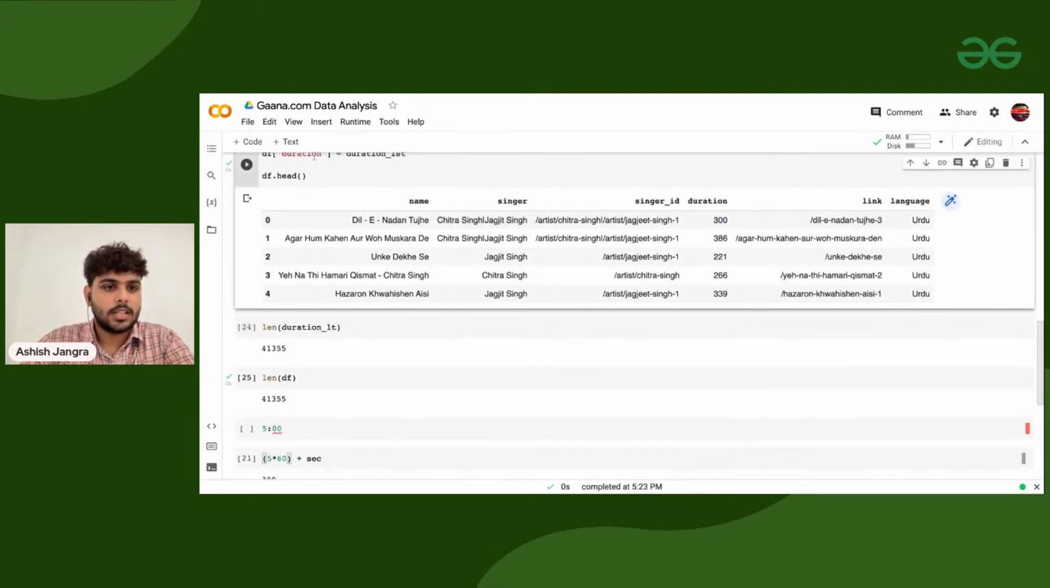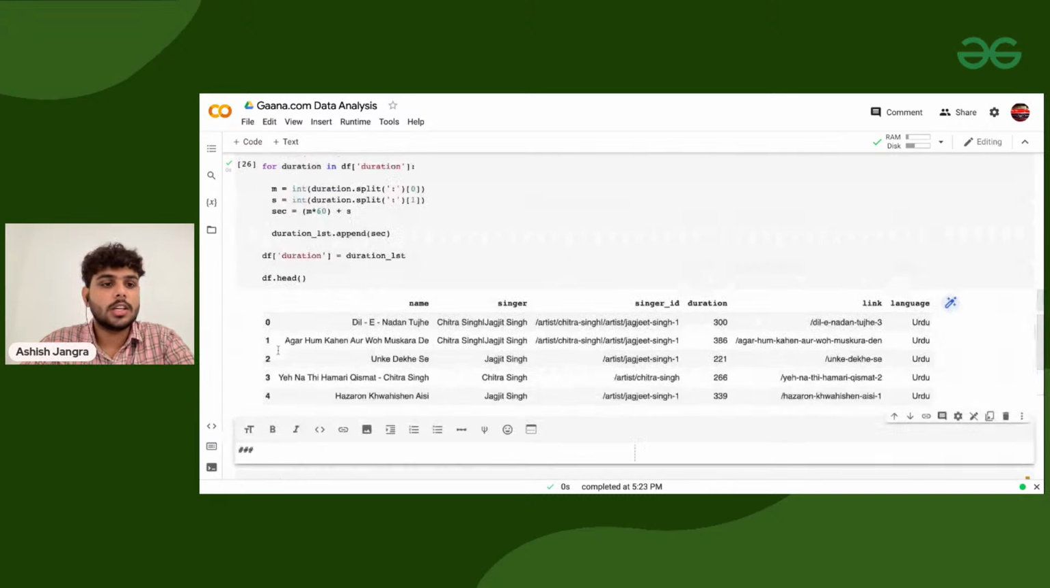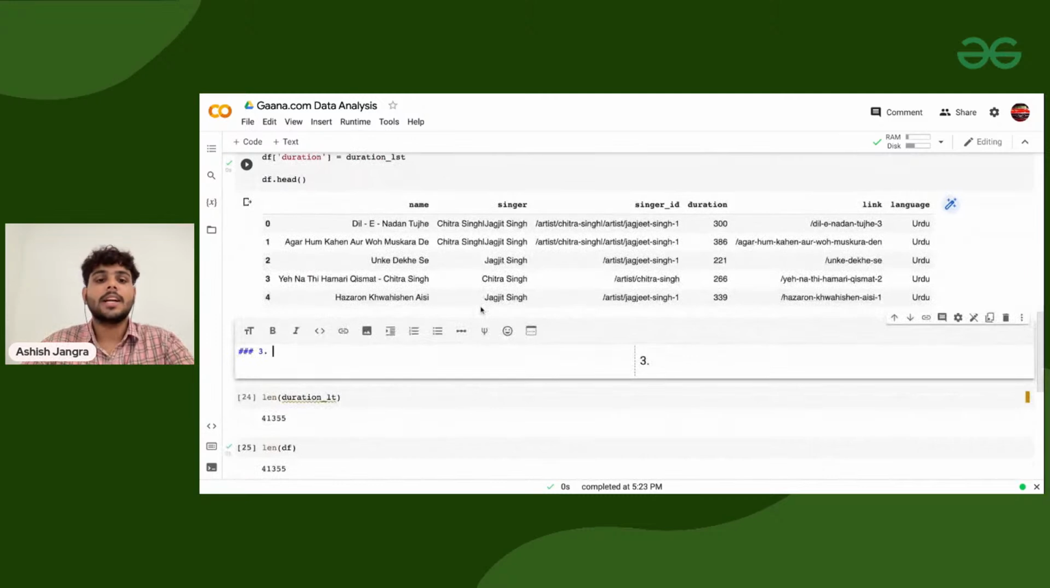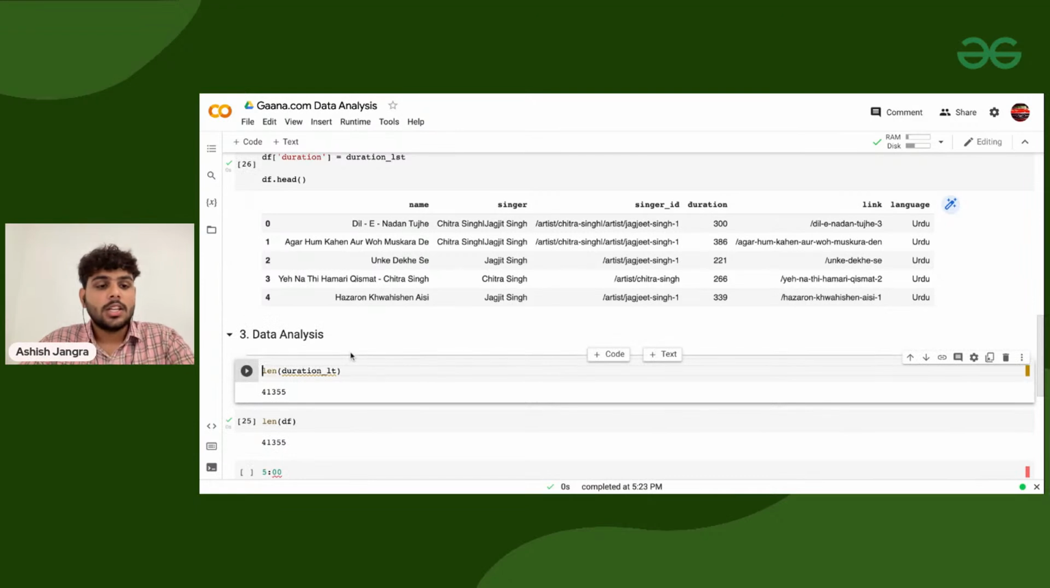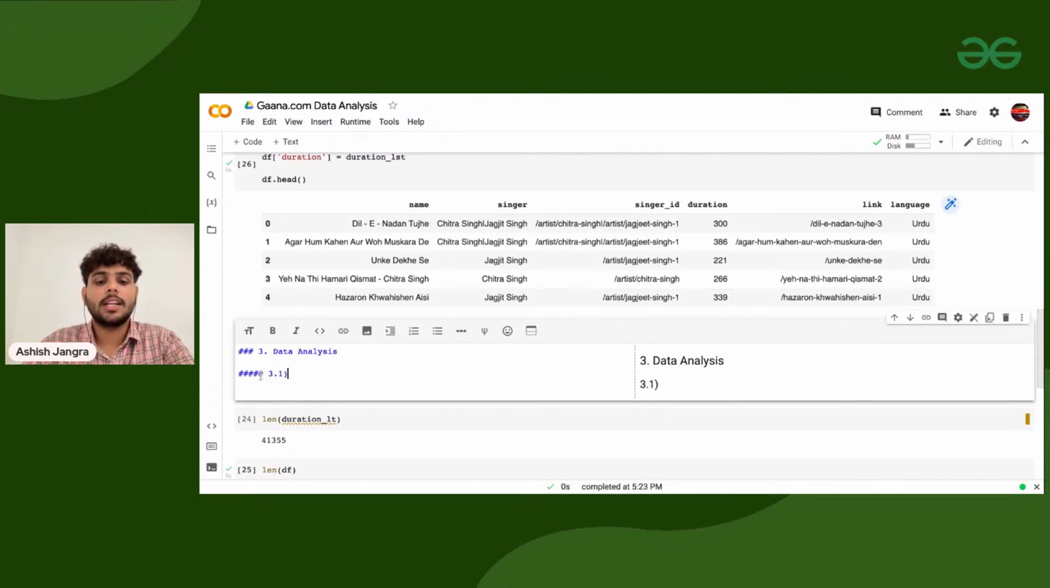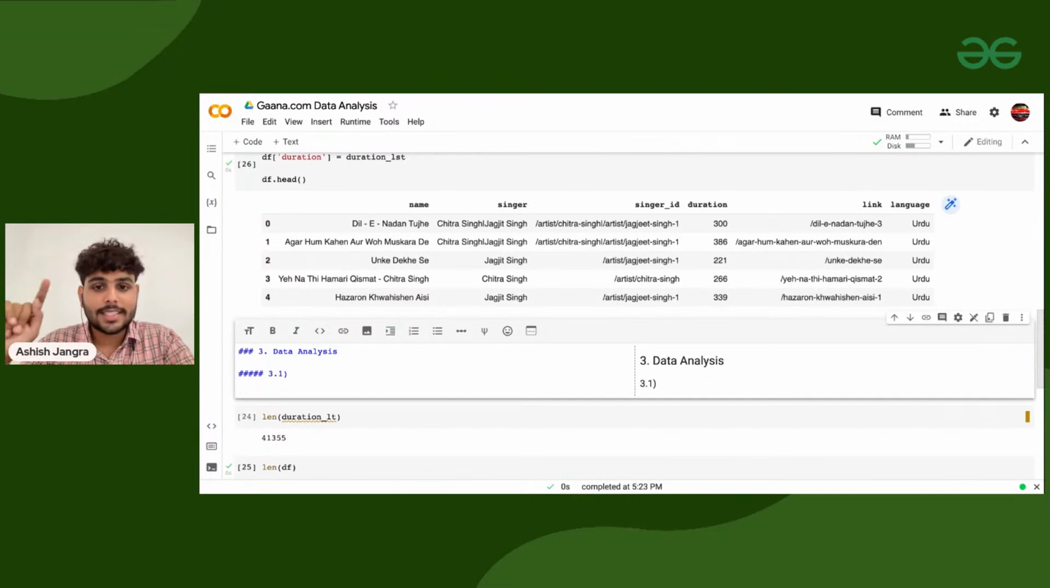Now we need to start analyzing the data. So let's jump into the third part, which is analyzing the data. There might be multiple kinds of pre-processing you can do as well, but in this data set, that's more than enough. So in data analysis, first of all, we need to find which type of data you want to analyze, or what outcome you want to know. Let's start with the first one: what is the average duration of a song?